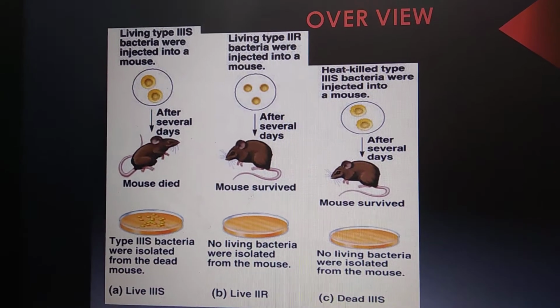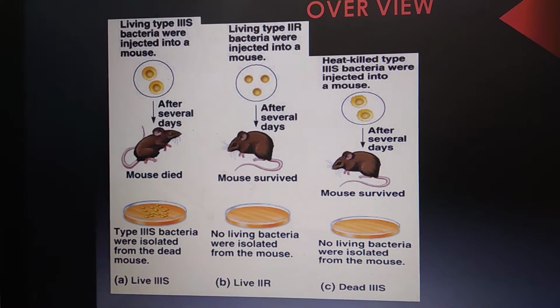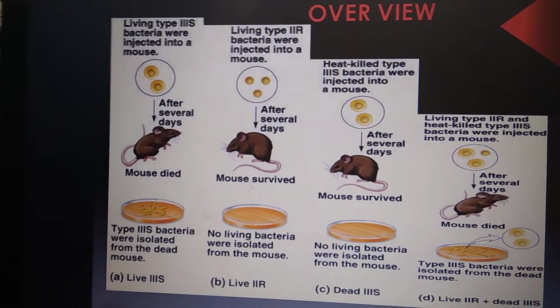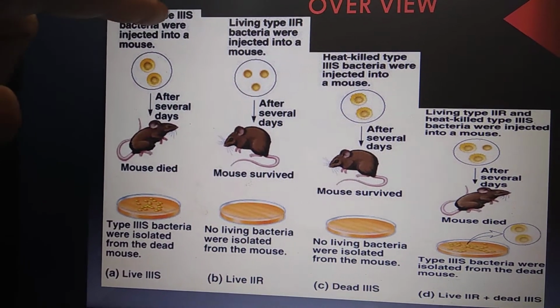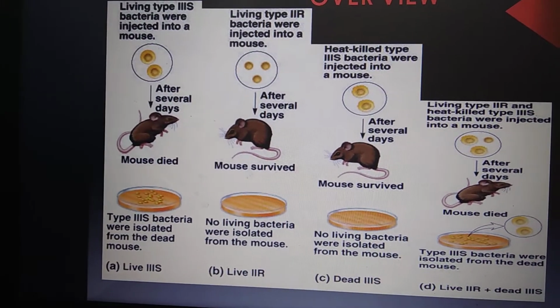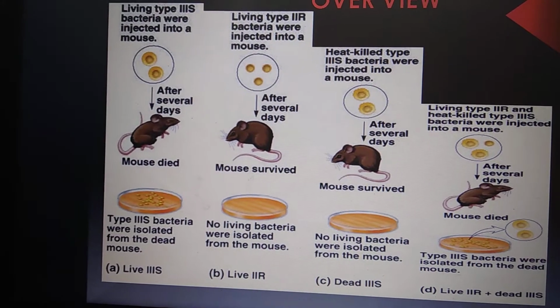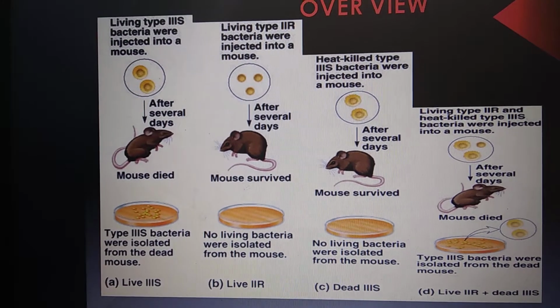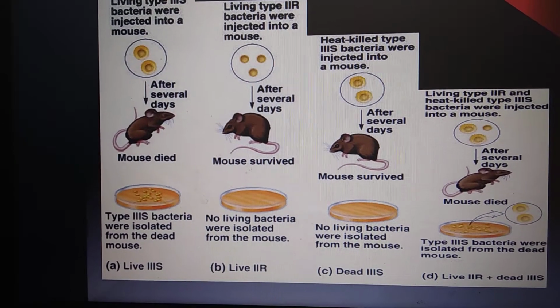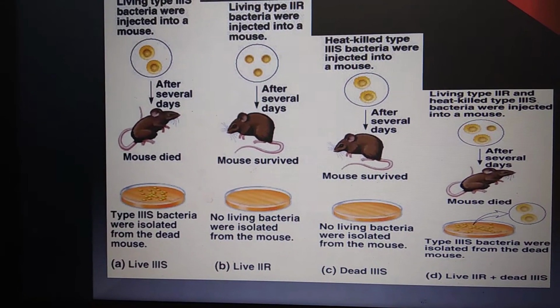Now, this is again a representation of how this experiment happened. If you go in detail, there are further types in the smooth and rough strain. Smooth was type 3, so it is written 3S, and rough was type 2.